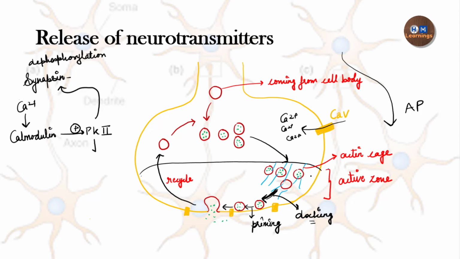Why? Because it will require the second influx of calcium. These are the voltage-gated calcium channels, which are clustered in the active zone. What is the active zone? I already mentioned it in the previous video, so please go and watch that video to understand what the active zone is. In that video, I mentioned that the active zone contains a lot of calcium channels. So here there are a lot of calcium channels. When the voltage-gated calcium channels open again, there will be calcium influx, and then it will cause the final fusion step.